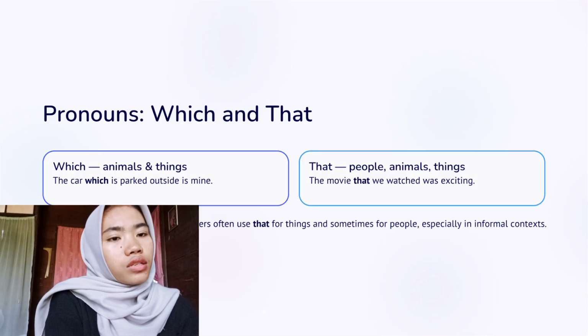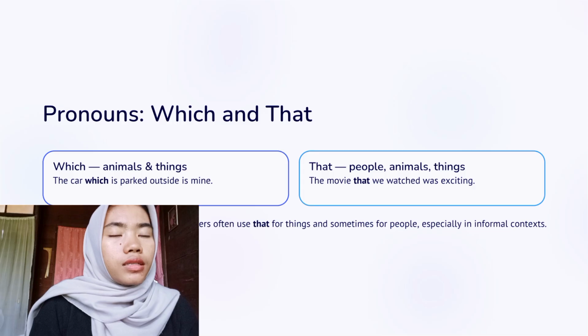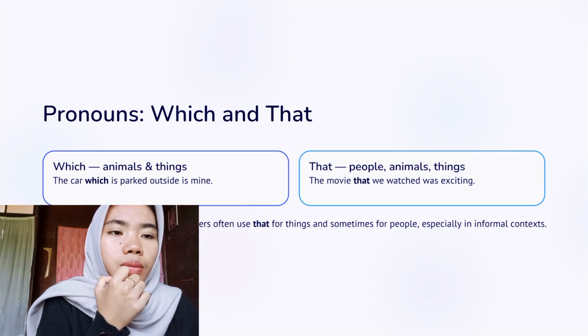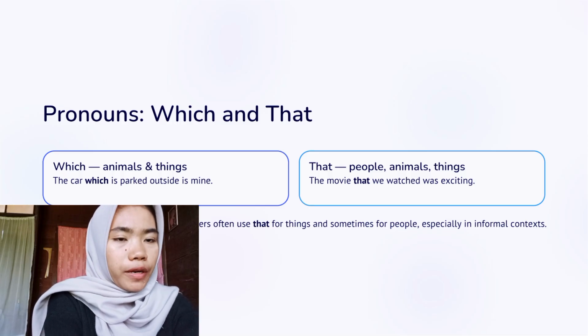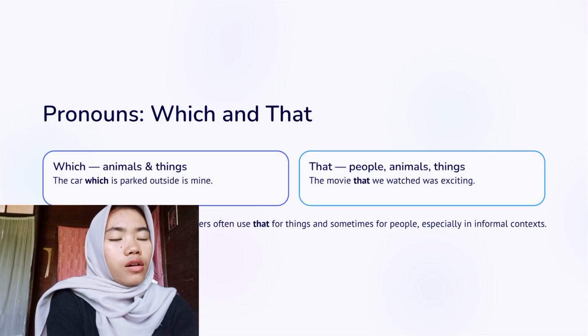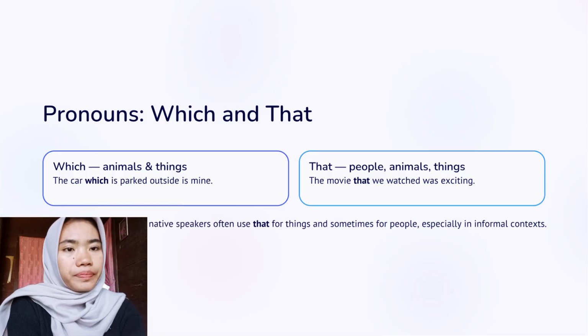Which for things or animals. For example, the book which I borrowed is interesting. Whose to show possession. For example, the student whose bag is blue is my friend. That for people, animals, or things. The example is: the movie that we watched was exciting.